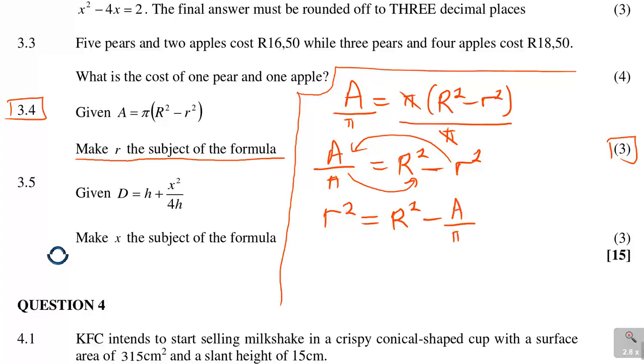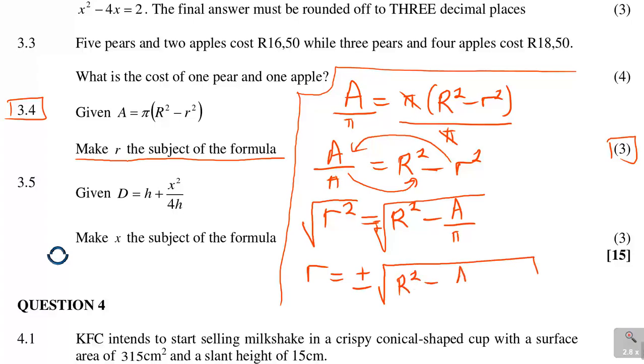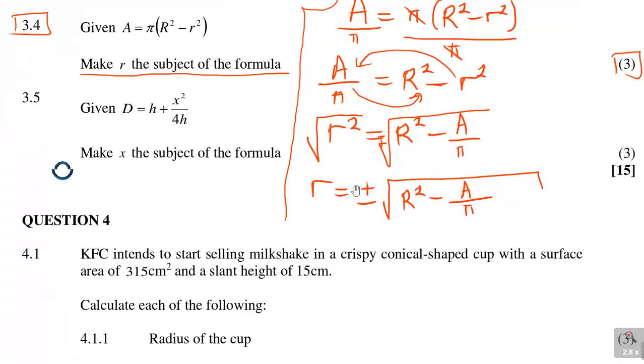Why were you doing that? We're avoiding remaining with the negative r. Then when you're done with that, to remove the square, you square root. When you do that, you must say plus or minus. So you've got r is plus or minus square root of R squared minus A over pi. This answer was acceptable. Some may want to add the fraction inside there.